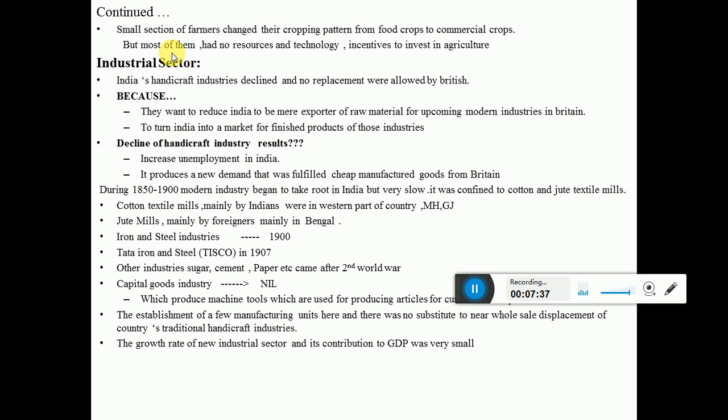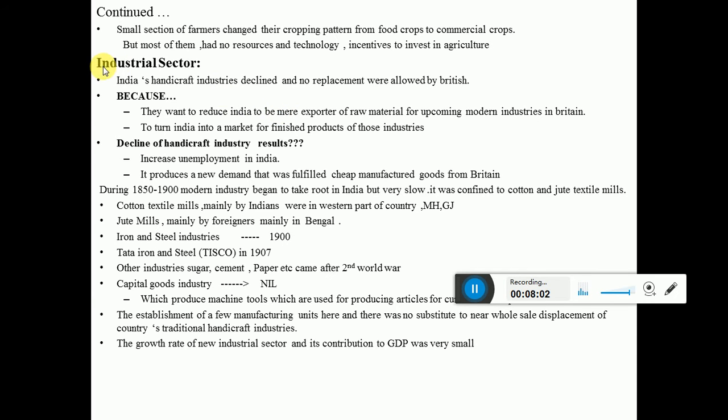Because only a small section had shifted from food to commercial crops, they didn't have the technology, no resource, and especially no investment, because the Britishers never wanted to invest and India never had much money. That's why agriculture was ruined. Actually, it got ruined because of the Britishers. They never focused on it. They just wanted the raw material, and they never wanted our country to grow.